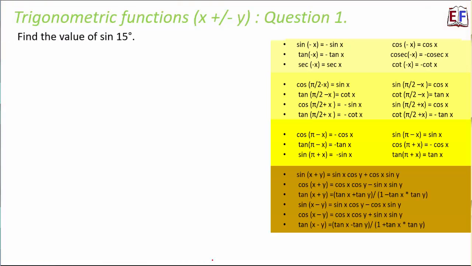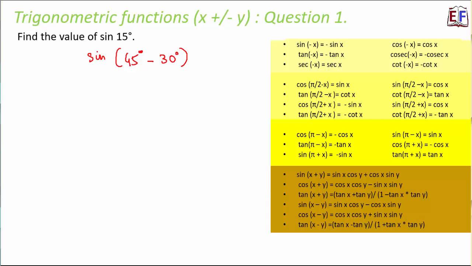Question number 1. Find the value of sine 15 degree. Now, is there any way we can write 15 degree? Because we do not know precisely the value of sine 15. But we can always write sine 15 degree as sine of 45 degree minus 30 degree. Right? So that becomes sine A minus B.